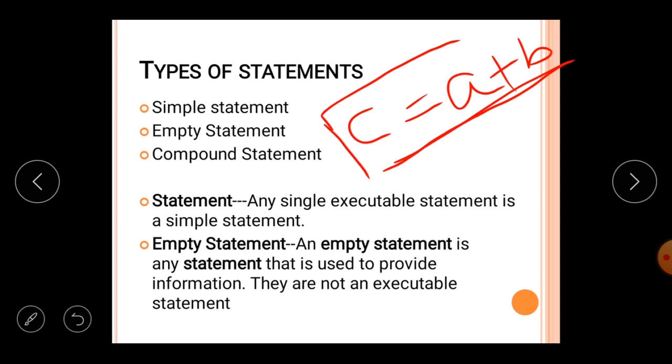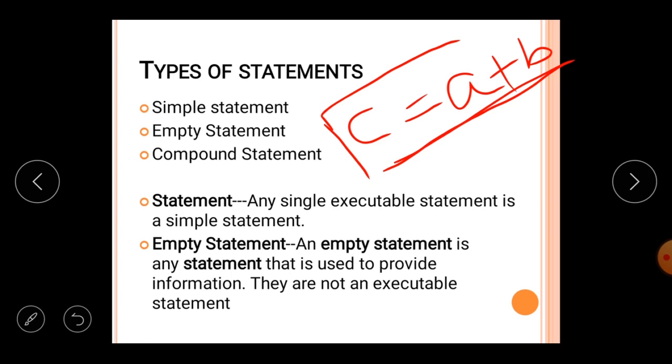Every executable statement that causes some execution to take place is called a simple statement.